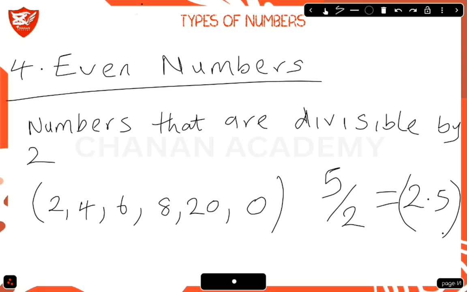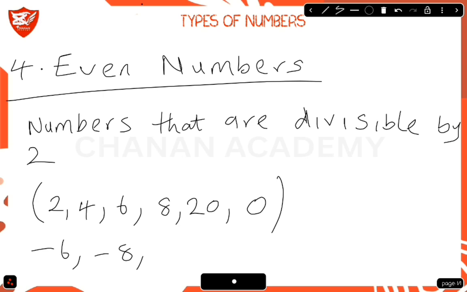You must also know that numbers such as negative 6 and negative 8 are even numbers. If you take negative 8 divided by 2, the result is negative 4.